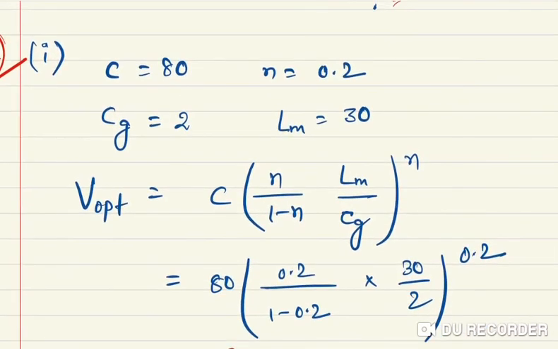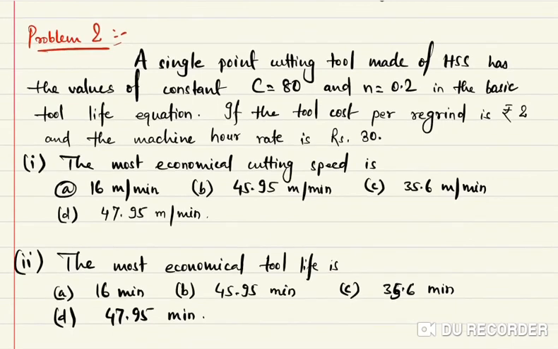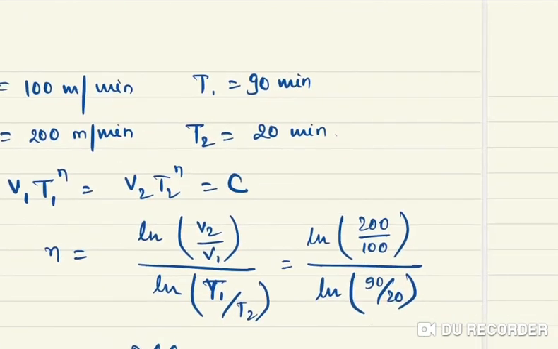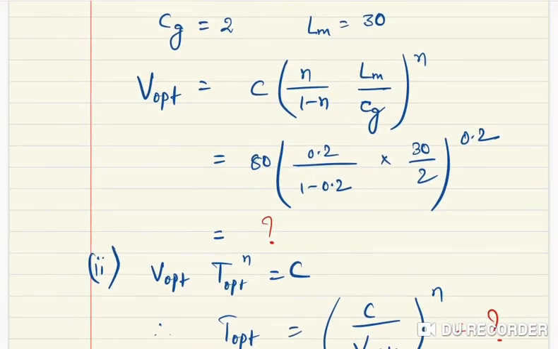In the second question, it is told the most economical cutting speed. So what is the cutting speed formula for minimum cost? Do you remember? So the formula is C into (n by 1 minus n) into (Lm divided by Cg) to the power n.